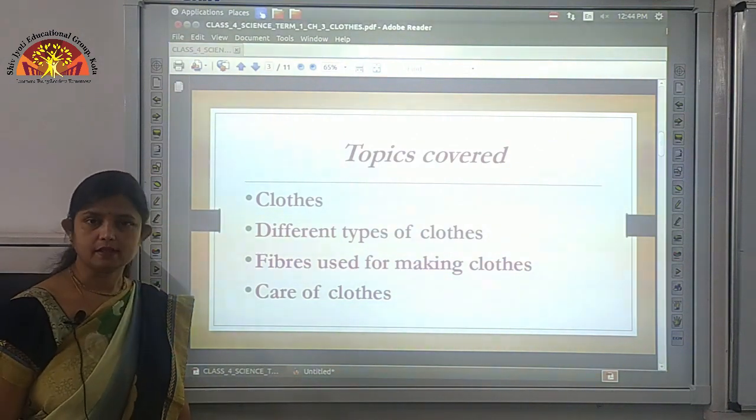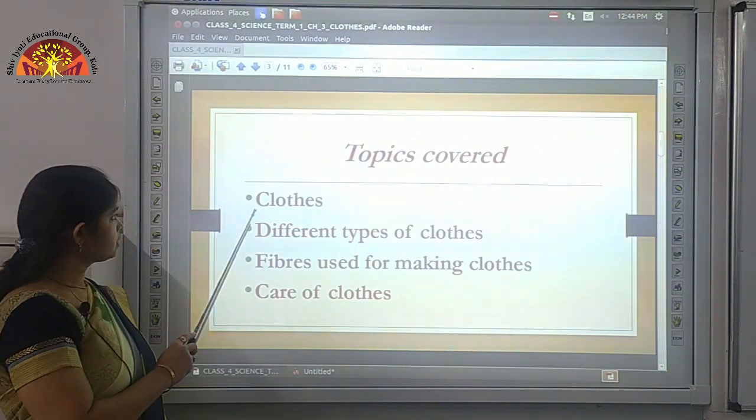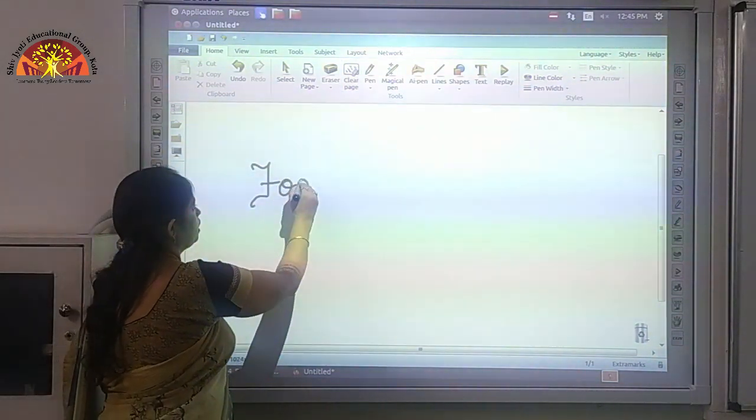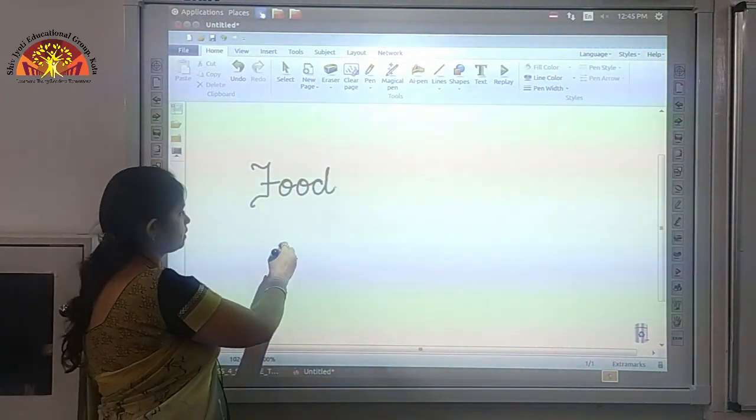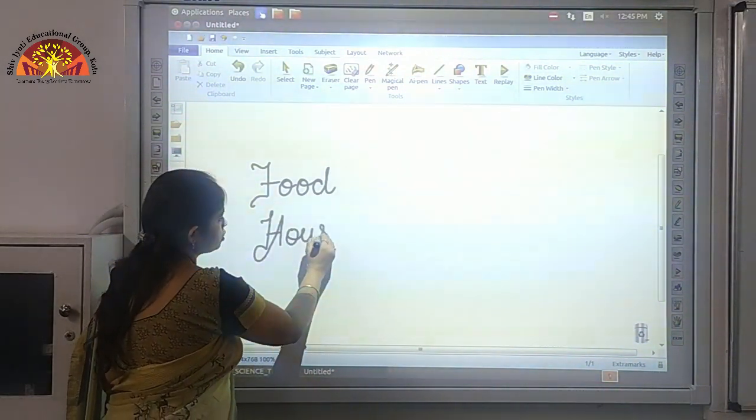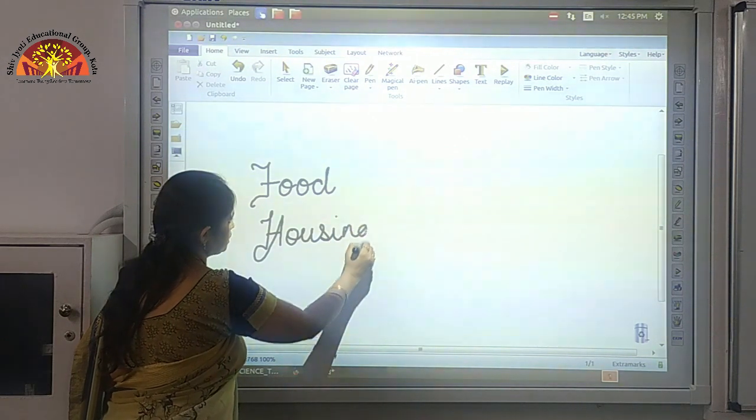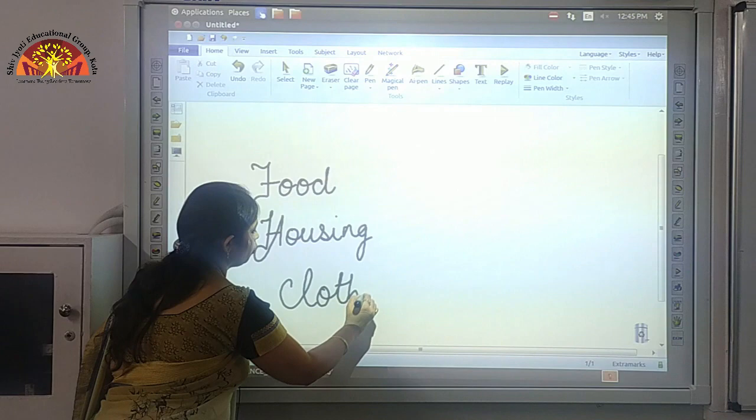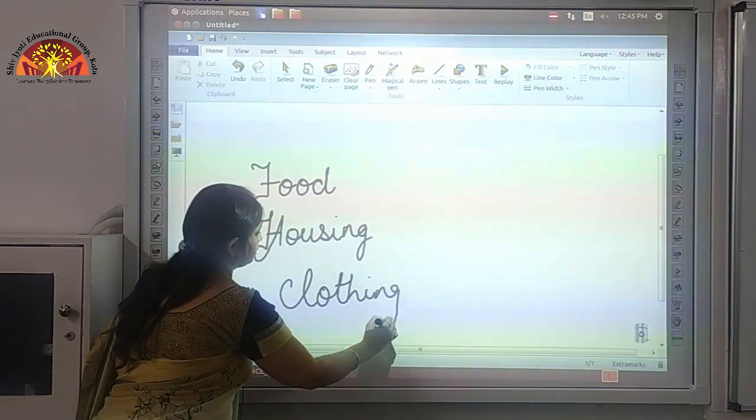So students, let's start with the topic. First is clothes. The three most important things are food, about which we have already discussed in our previous chapters, housing, this also we have discussed in previous chapters, and the third thing is clothing. So in this chapter we are going to discuss about clothing.